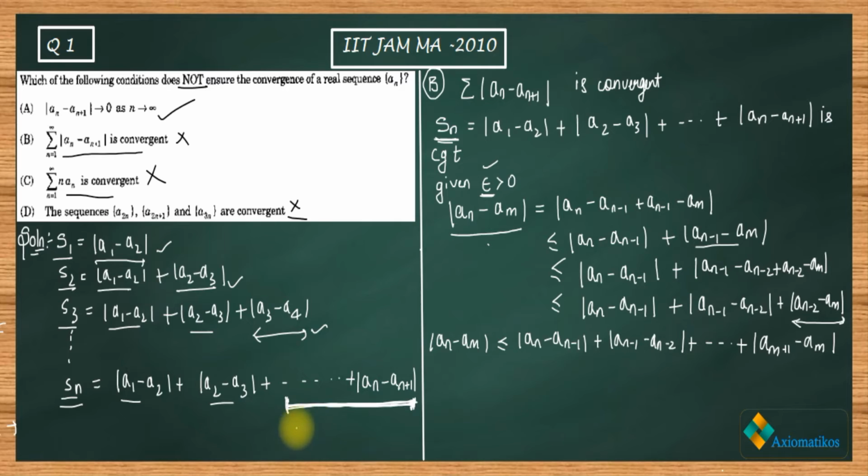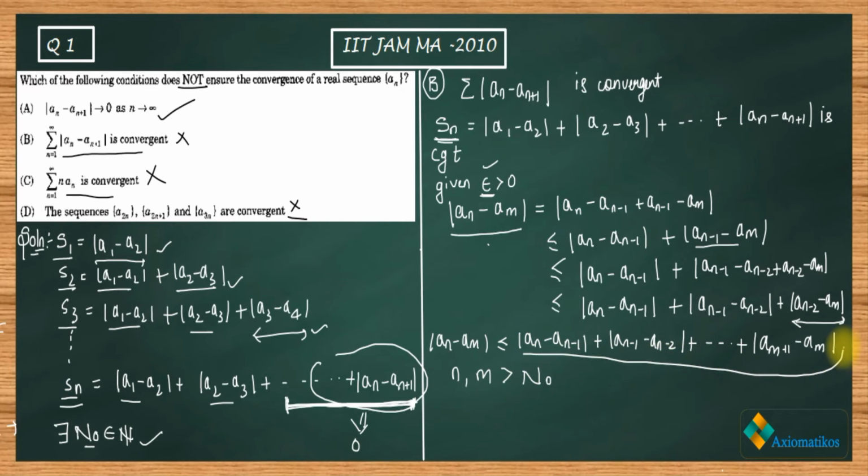So that means there will exist some natural number after which the remaining sum will go to 0. Otherwise this will not be a convergent sequence. Are you getting my point or not? So for this n naught, let me choose my n and m greater than this n naught which I have chosen here. This is actually a tail if you choose your n and m to be greater than n naught. Are you getting my point or not?